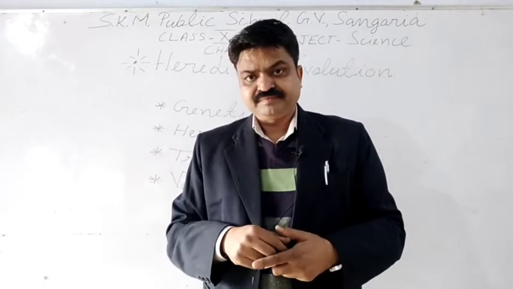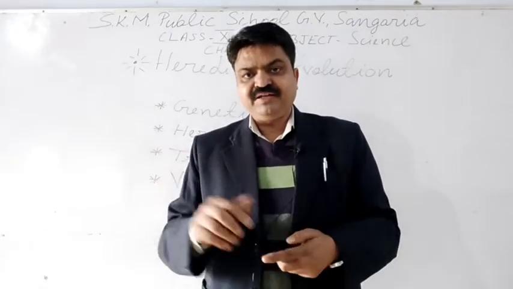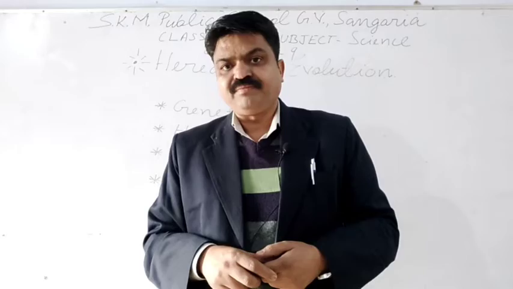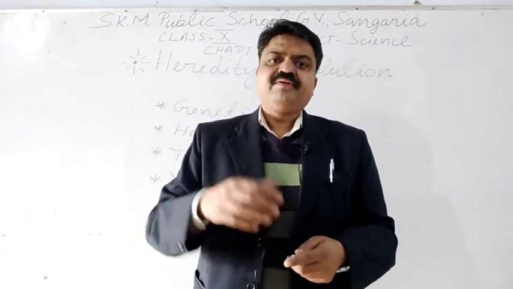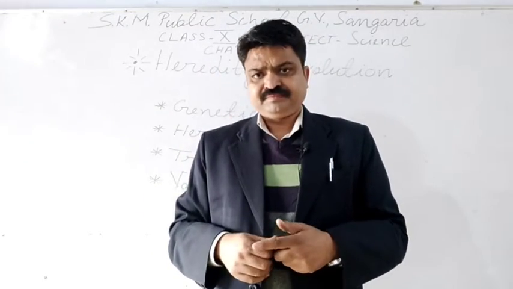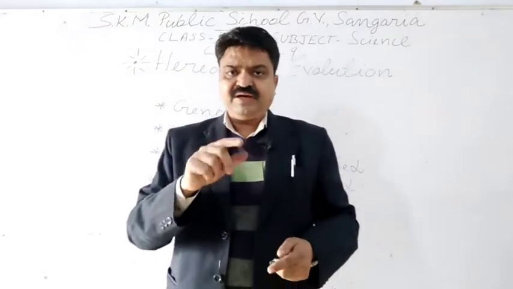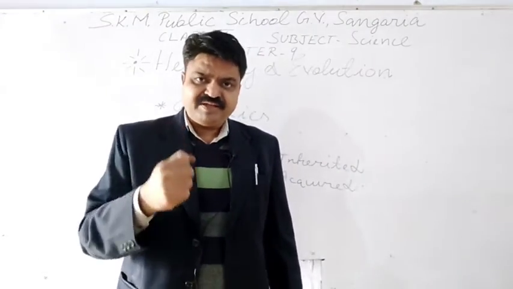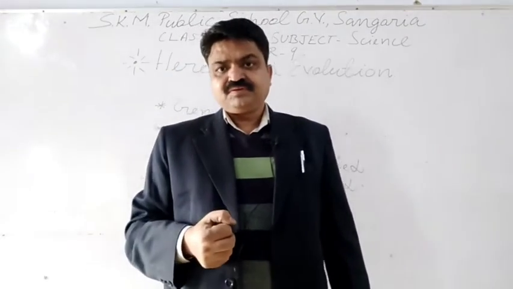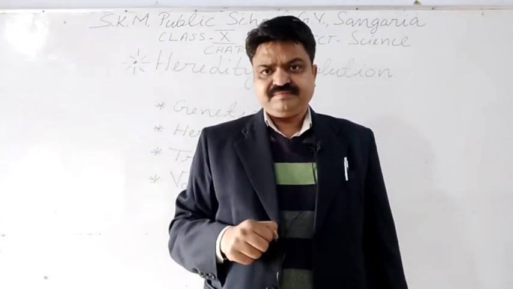Why, student? It is due to which variation? It is due to somatic variation. Like if you learn a poem, with the help of which type of variation? With the help of somatic variation.